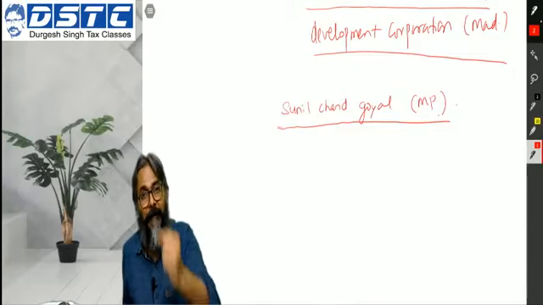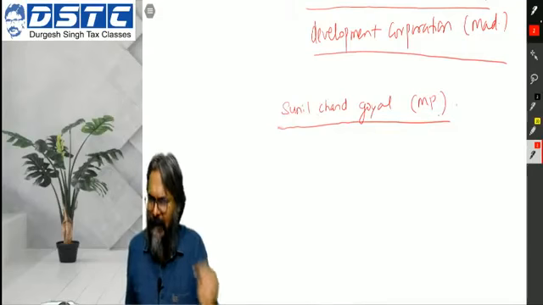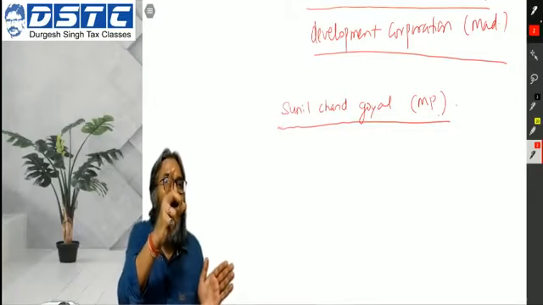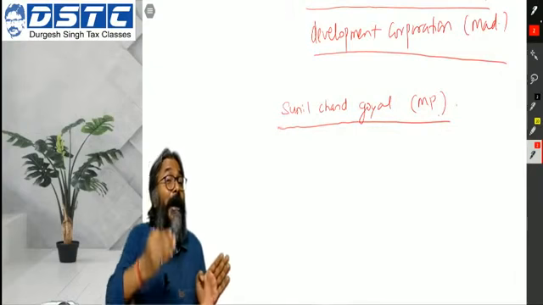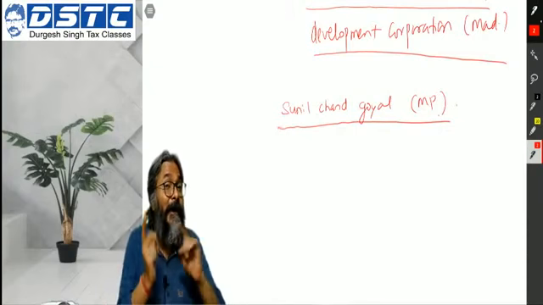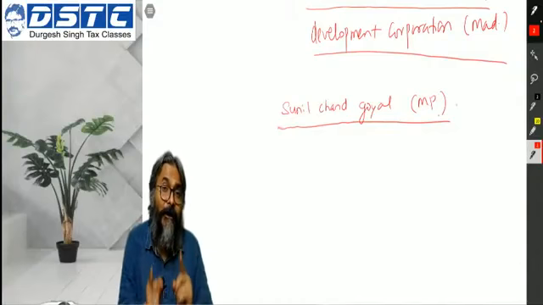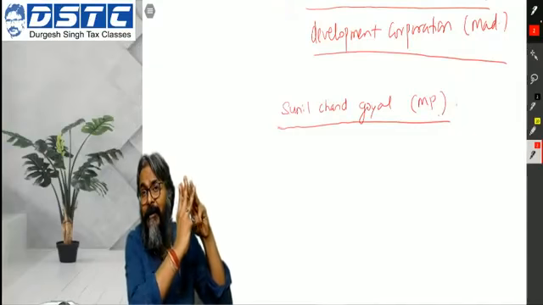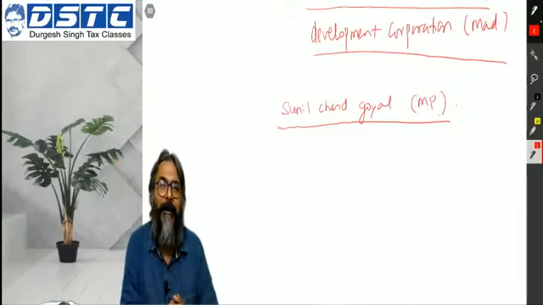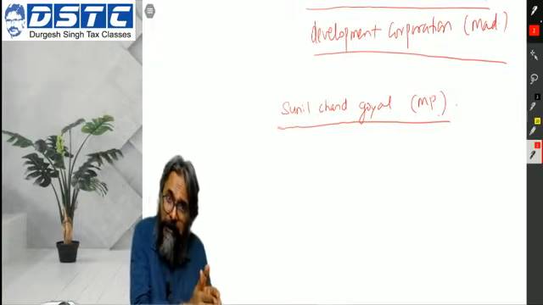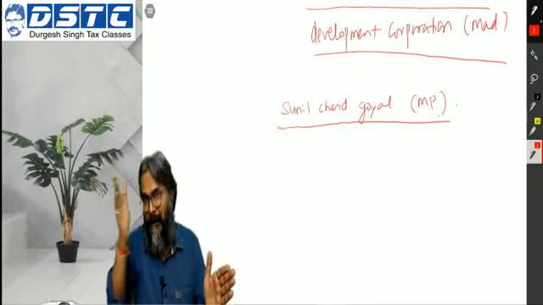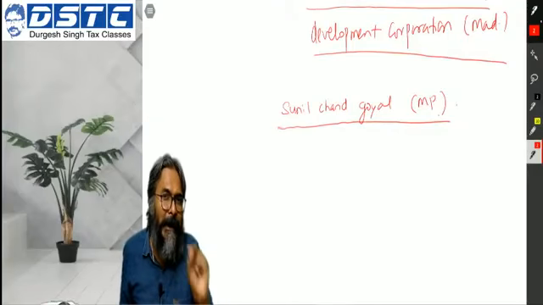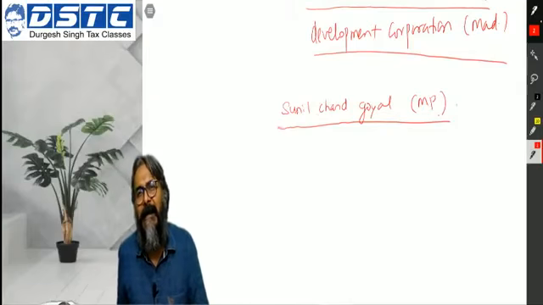In this case also I have disposed of the land, but what I have disposed of is plots of land, and I carried out my activity in a systematic manner, applying my skill, labor and resources with a view to earn profit thereon. Therefore, as distinguished from the case of Suresh Chandra Goyal, we can say that in this situation there is a clear-cut business that the SSC is conducting.